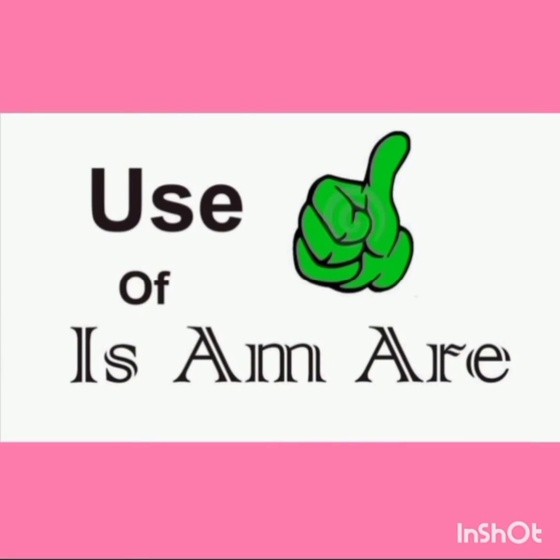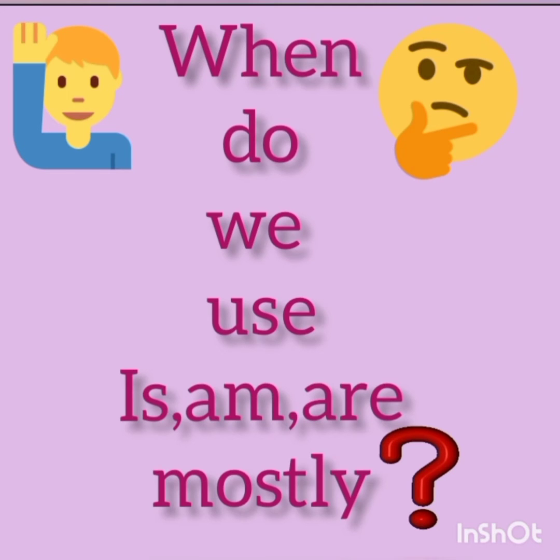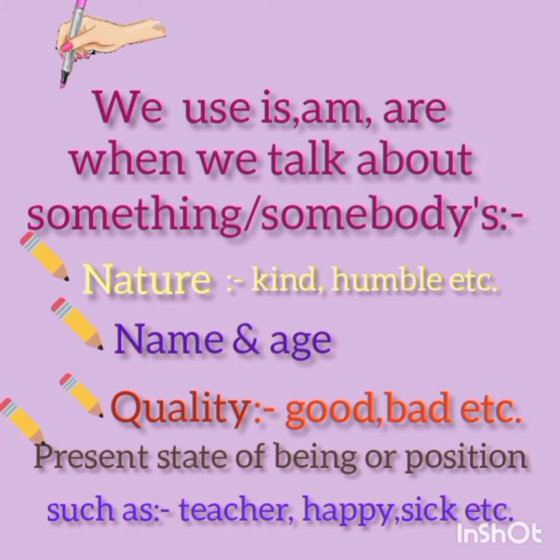Now let's learn the use of is, am, are. Am is used with I, are is used with you, is is used with single persons, and are is used with plural persons. You can use is with a single name and you can use are with plural names. Now the question arises, when do we use is, am, are mostly? So let me tell you, we use is, am, are when we talk about something or somebody's nature like kind, humble, etc., name and age, quality, present state of being or position.